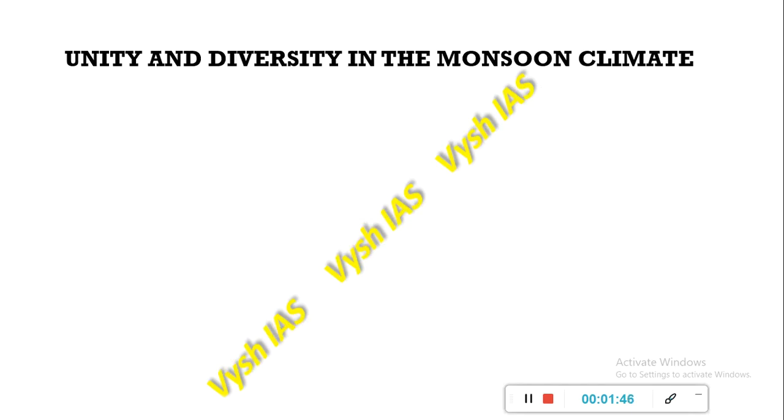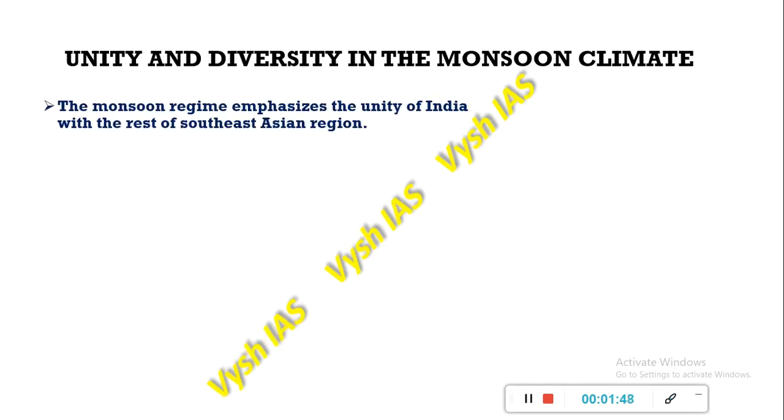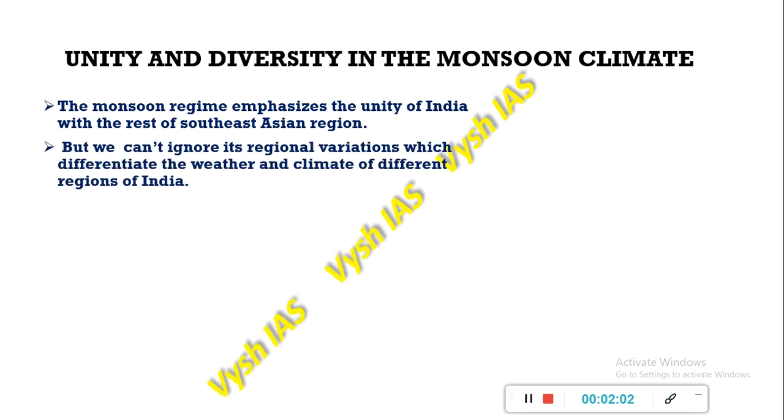Next we have the unity and diversity in the monsoon climate. This monsoon regime mainly emphasizes the unity of India with the rest of the Southeast Asian region, how everything is interrelated and interconnected. But even though this unity exists, we cannot ignore that India has its own regional variations. This differentiates the weather and the climate of the different regions of India.